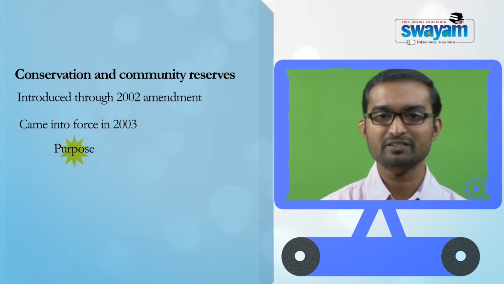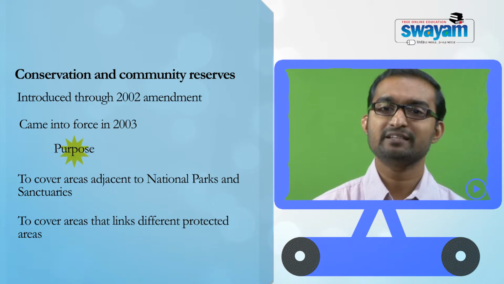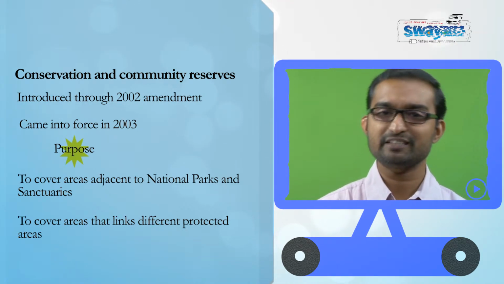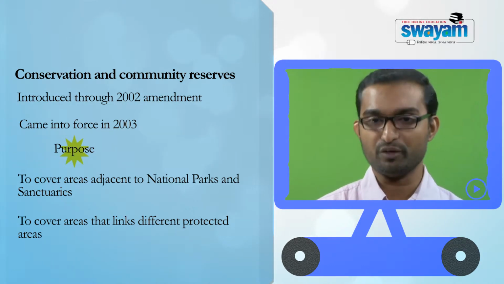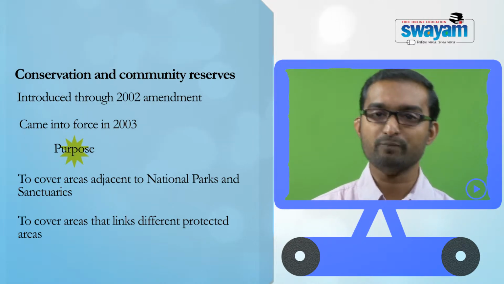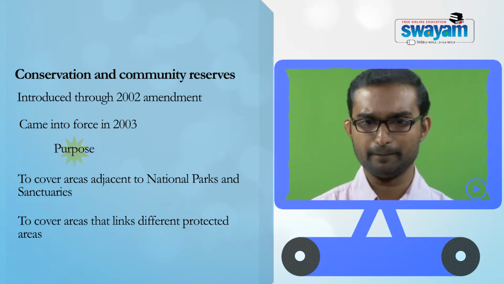That means the purpose was to cover areas adjacent to national parks and sanctuaries, to cover areas that link different protected areas. So that means the second seems to address this issue of protection of wildlife corridors, the corridors through which the wildlife moves from one protected area to another protected area.